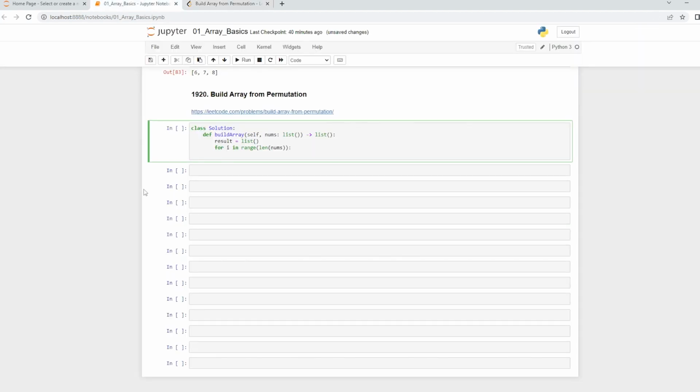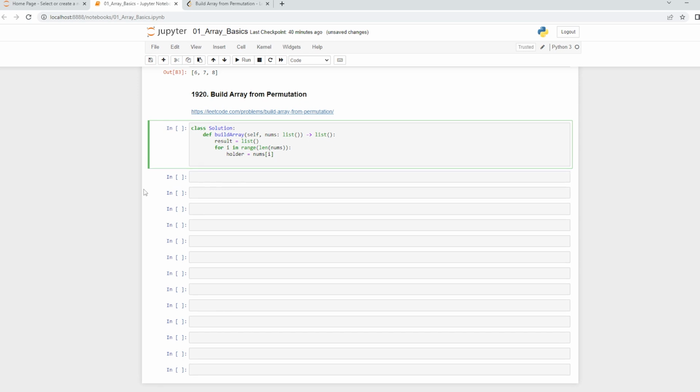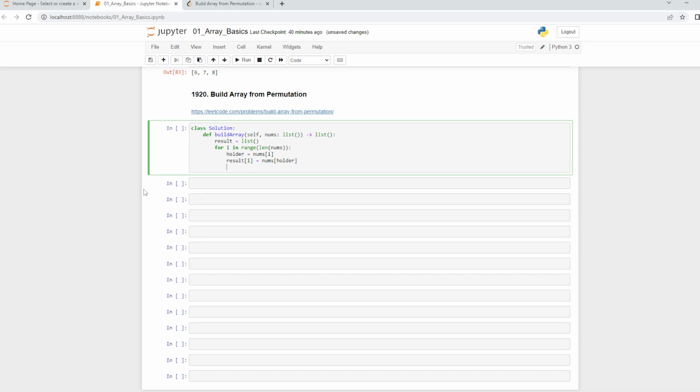So building array from the permutation. Now I'm going to say holder, which is just a variable name, and it is going to hold my current array. And now here I'm going to add to the holder. So the way I do it is, I'll say for i in the result, and I'll say nums of holder, and then I just return the result.